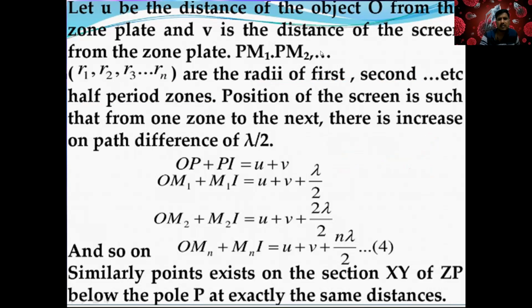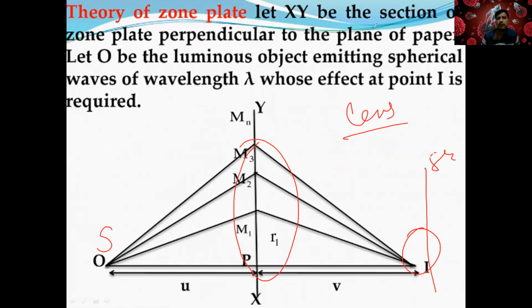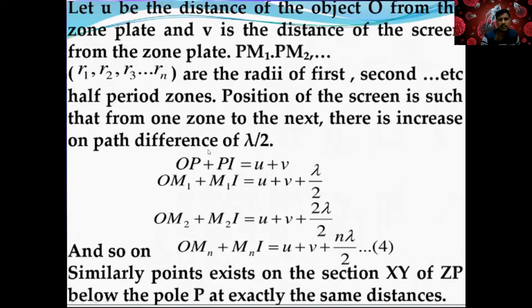Is it clear? These are R1, R2, R3, and so on. So this is the lens, this is the source, this is the point P, this is the place where your screen acts like in a lens problem. We are going to use the same lens formula. A long answer question comes from this, be careful guys. It's the same as what you learned in 8th class.